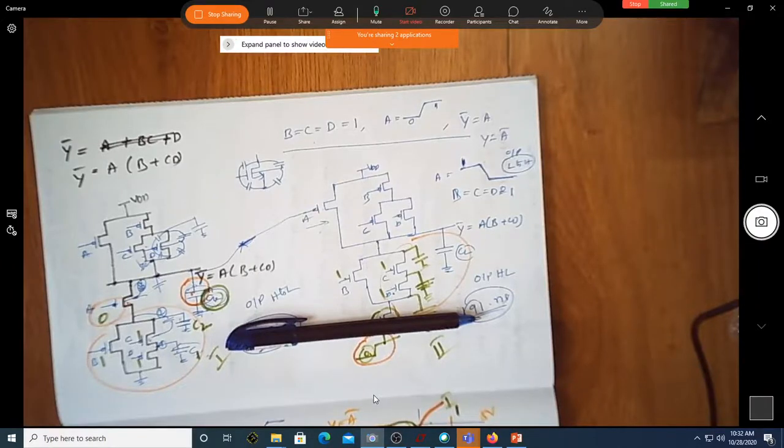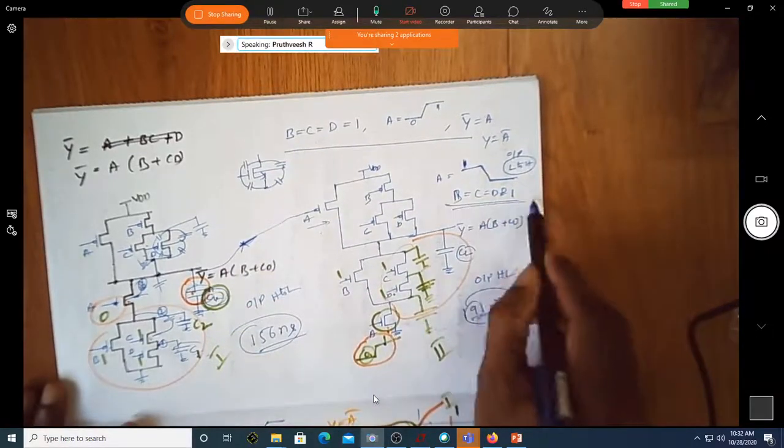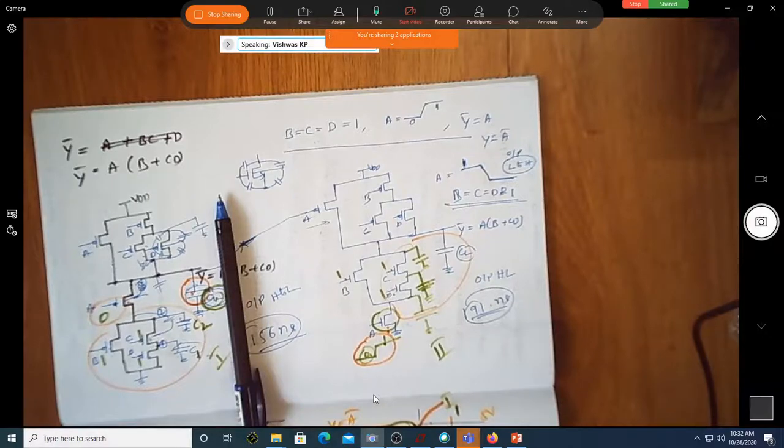Hello. Yes, sir. Okay, shall we now analyze the output low to high transition? Any comment on that? Will it be different or will it be the same? I think it will be the same, sir. Why do you say it is the same?